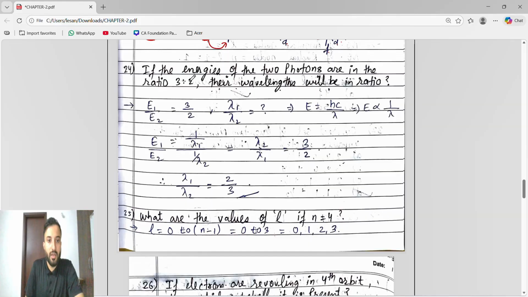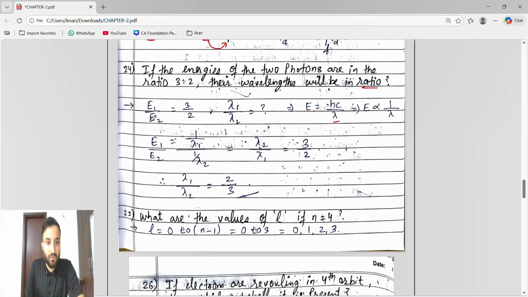Now see here, the energies of 2 photons are in the ratio 3:2. So I will take E1 and E2: E1 by E2, the energy of the first photon by the energy of the second photon, is 3:2. We have to find the ratio of their wavelengths, that is, lambda 1 by lambda 2. Guys, we know the formula E is equal to hc by lambda, correct? So how are E and lambda related? E is inversely proportional to lambda, which means E is equal to 1 by lambda.